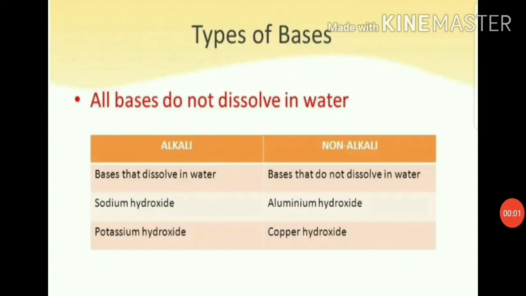Students, let's talk about types of bases. All bases do not dissolve in water. So on the basis of that, we have two types of bases, alkali and non-alkali. Bases that dissolve in water, we call them alkali. Example, sodium hydroxide, potassium hydroxide. Non-alkali means bases that do not dissolve in water. Example, we have aluminum hydroxide and copper hydroxide.